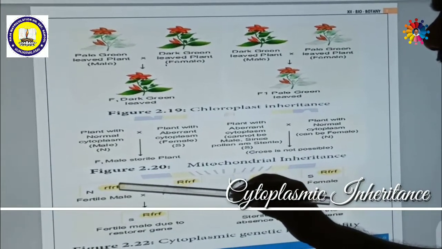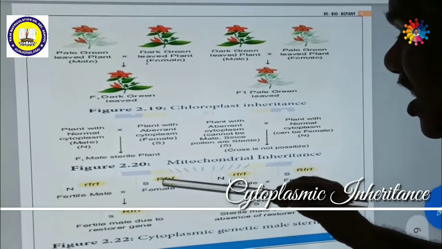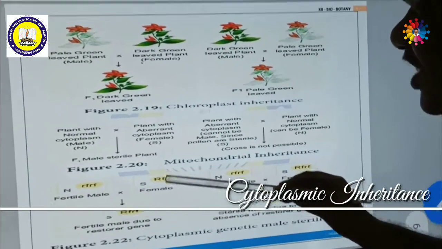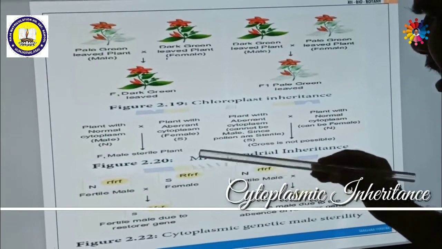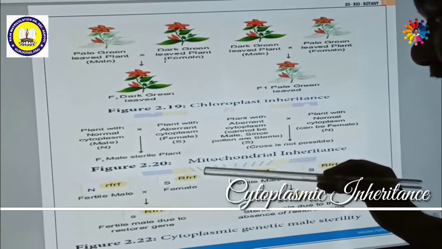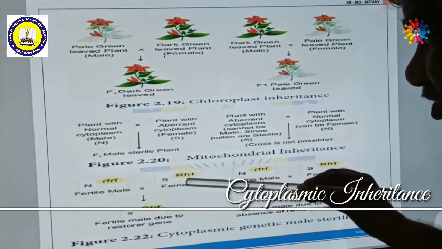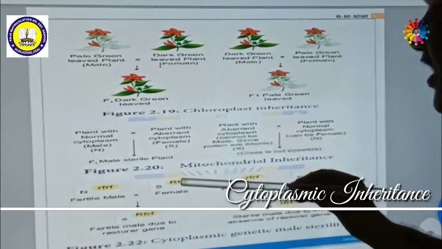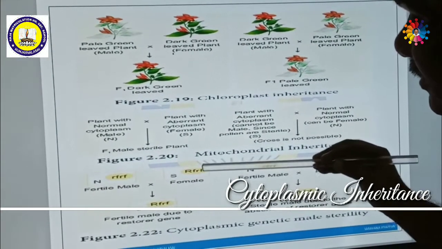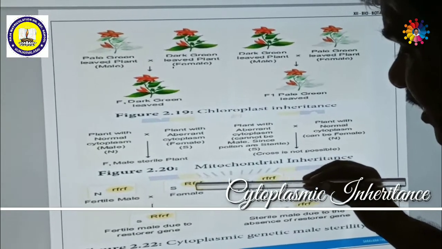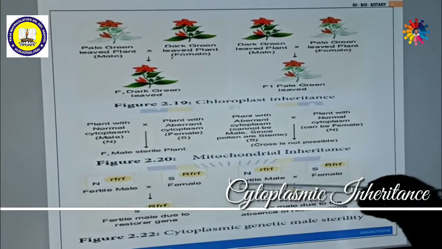Then the nucleus has a special type of DNA, the RF gene. What is RF? RF means restore fertility. If the restore fertility gene is dominant, it will have an influence. If it is recessive, it cannot influence. Even though the restore fertility gene is present in the nucleus, the cytoplasm and nuclear DNA combine together to influence this inheritance. Now we shall discuss it in detail.